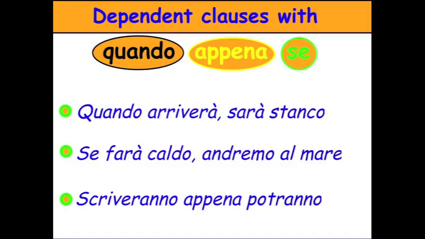Okay, se. So, se farà caldo, andremo al mare. If it will be warm, we will go to the beach, to the sea. Well, it's not warm yet, right? We don't know. So it makes sense that we have two futures because neither of those actions have happened yet. But in English, it's poor style to have repetitions. Scriveranno, they will write, appena potranno, as soon as they can.